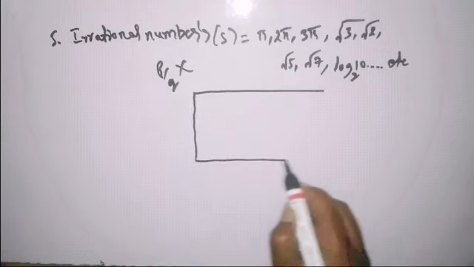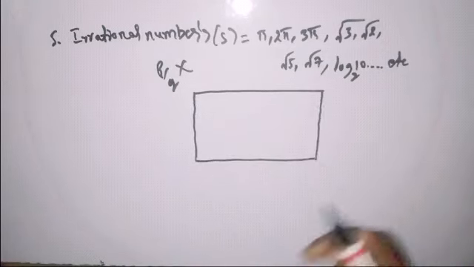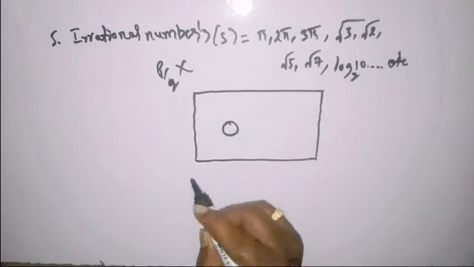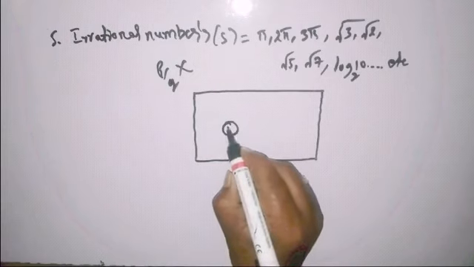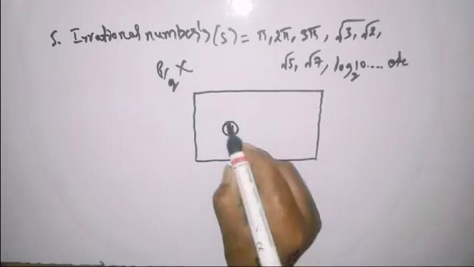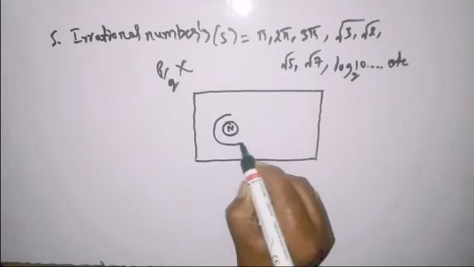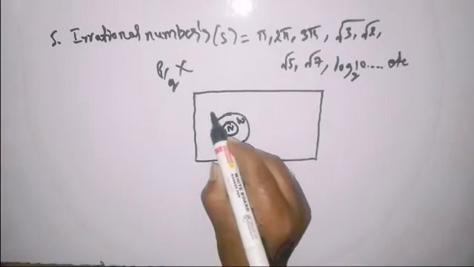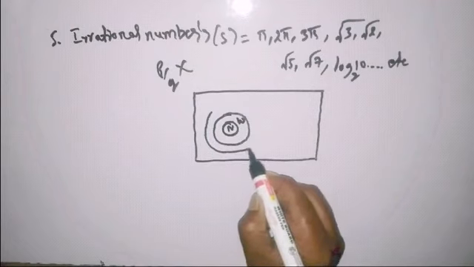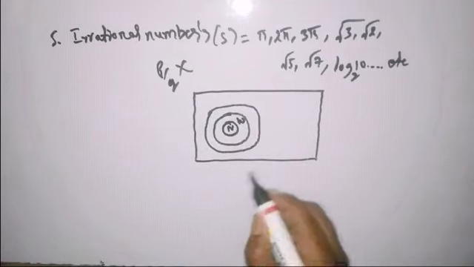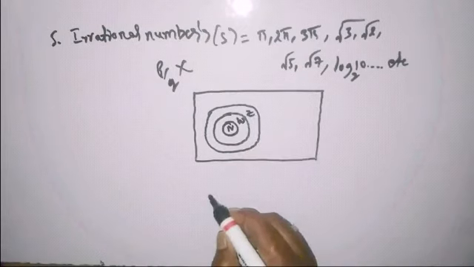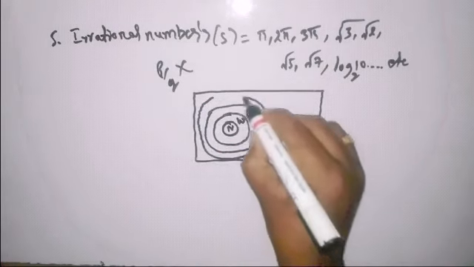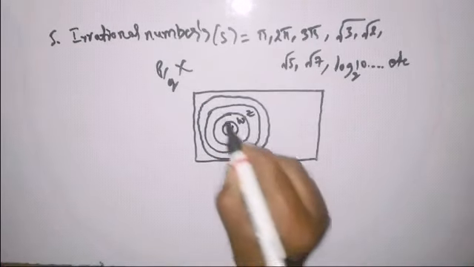In the Venn diagram, first I'll try to draw a circle of natural numbers, and the next one, which is whole numbers, and next one more, I can take integers, and then the last type, rational numbers.